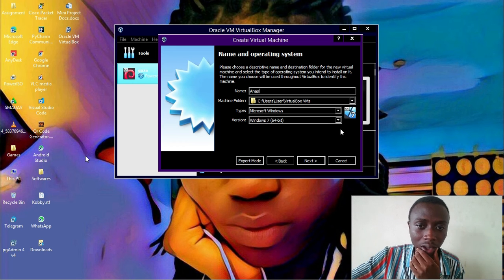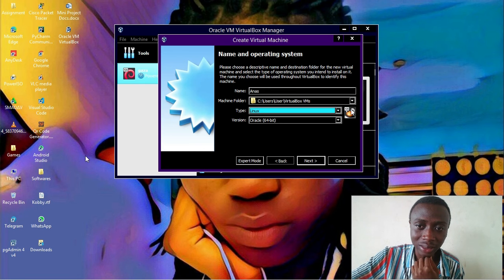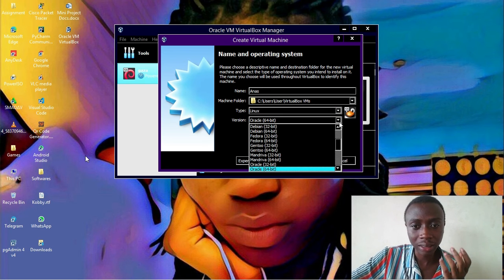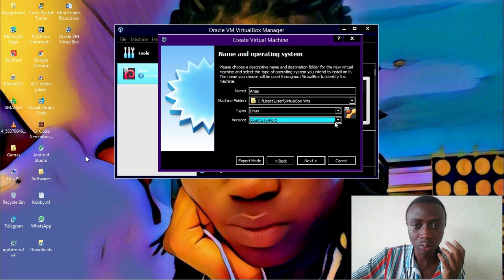And what type of operating system are we going to install? It's not the Microsoft Windows operating system. It is a Linux based operating system. So we just select Linux, and you can see the symbol of Linux is here. And what kind of Linux operating system? We have so many kinds of Linux based operating system, and we have the Ubuntu, the Debian, the Gentoo, the Mandriva. Whole lot of, you can see the Ubuntu here. Most people are familiar with the Ubuntu operating system. Yes, and that's not what we are going to install.